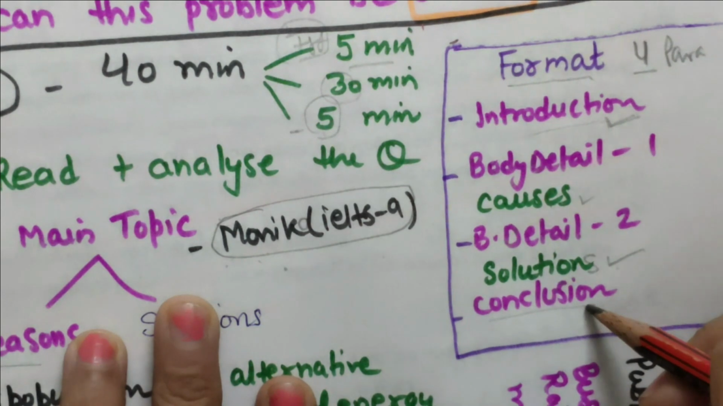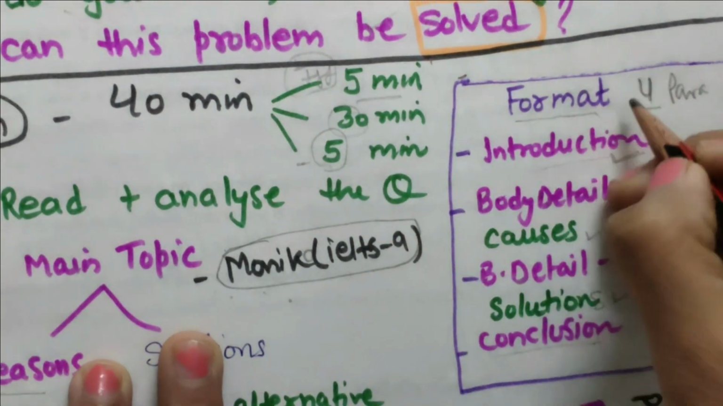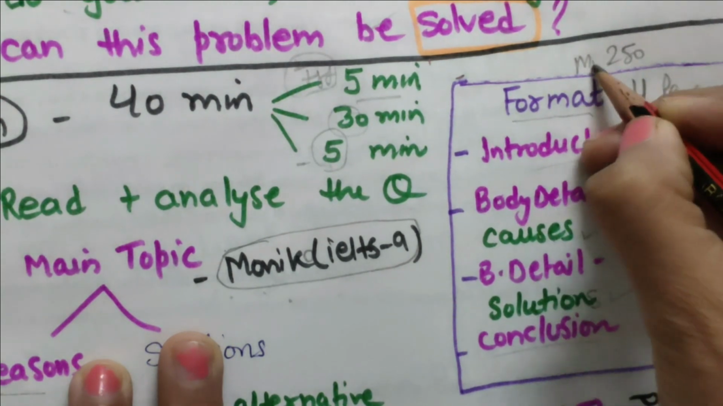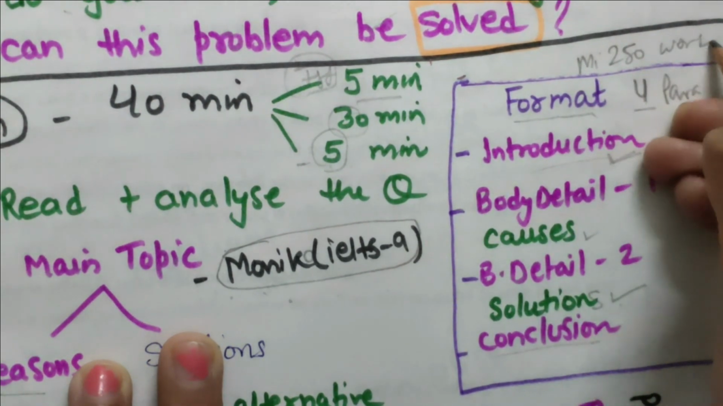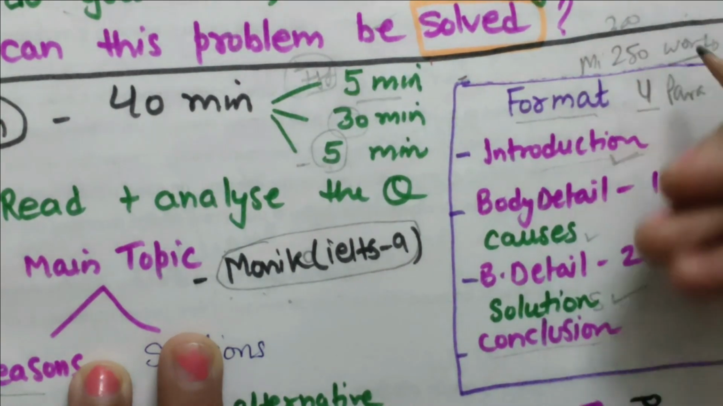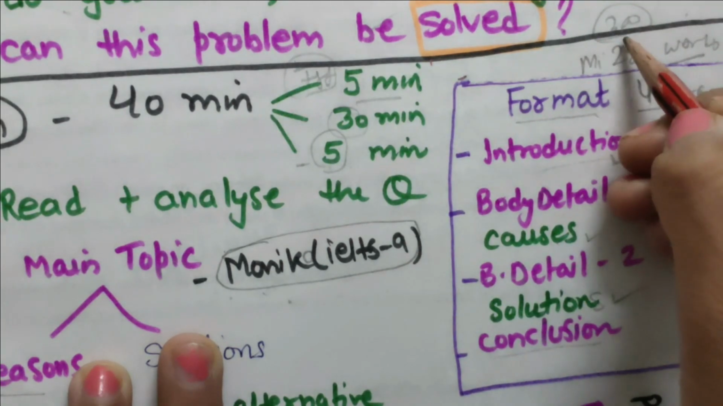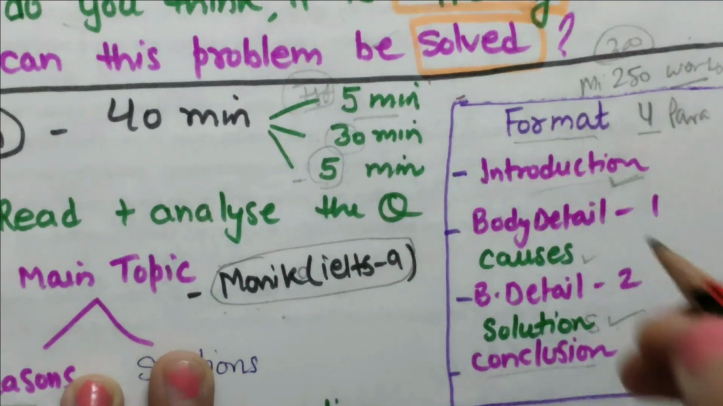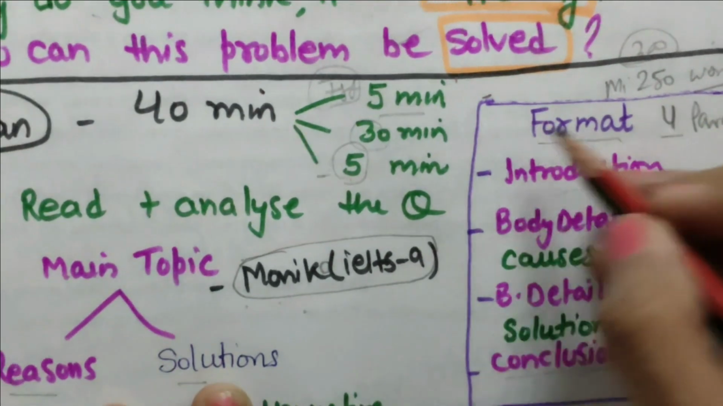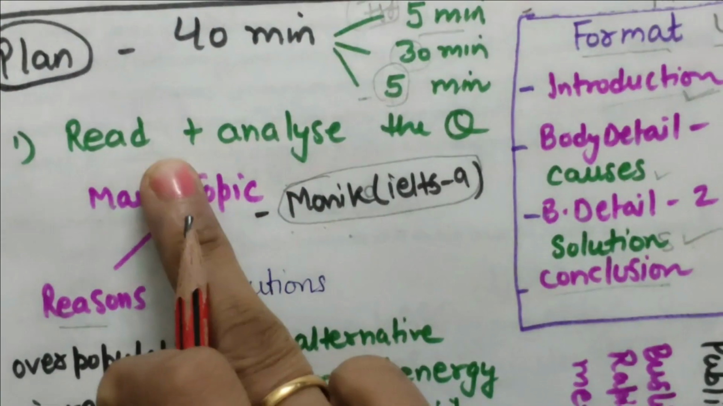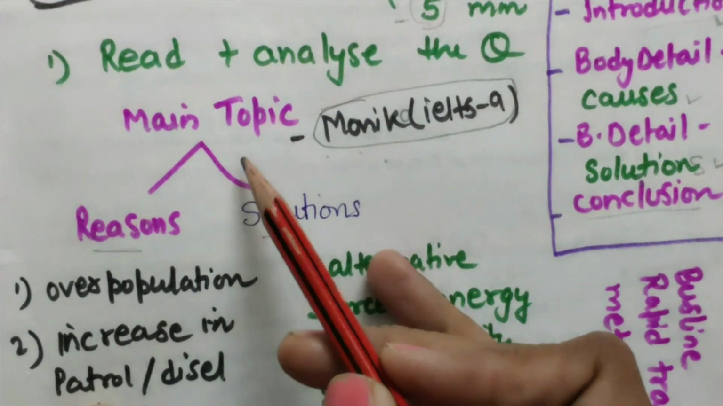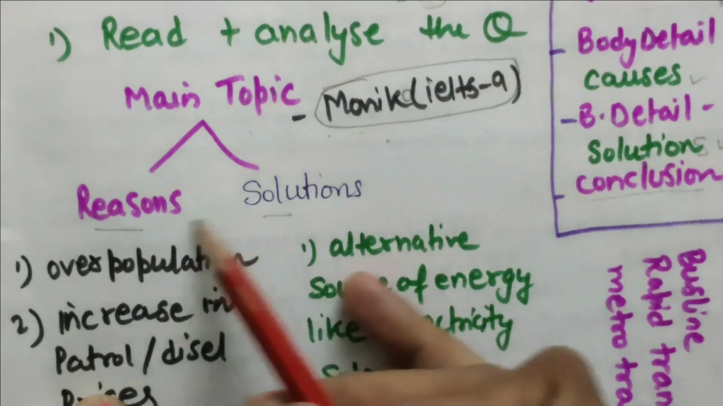Basically there are 4 paragraphs it should include, and 250 words minimum. There is no upper limit, so you can write 300 words also, 350 also, but generally good essays consist of 300 or 320 words. So this is planning. We have read the question statement, analyzed it, and come out with the main topic, and the subtopics are these.